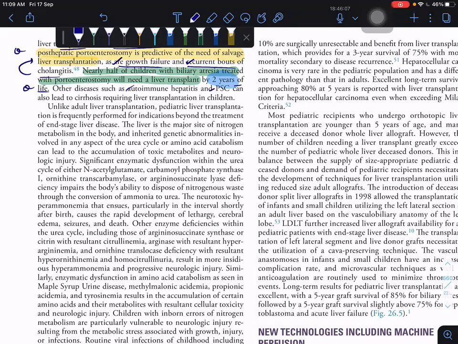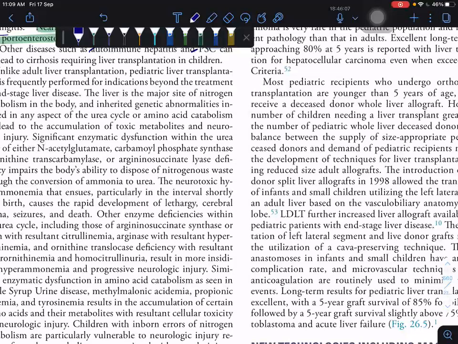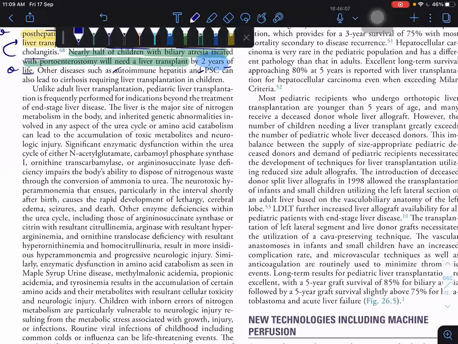The other things they are telling about are the metabolic diseases, like enzymatic dysfunctions within the urea cycle, like acetyl glutamate, carbamoyl phosphate synthetase, or ornithine transcarbamylase deficiency.